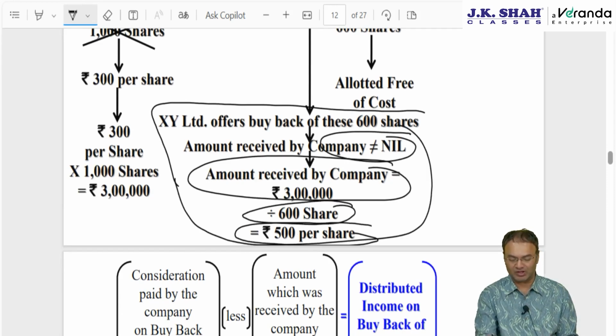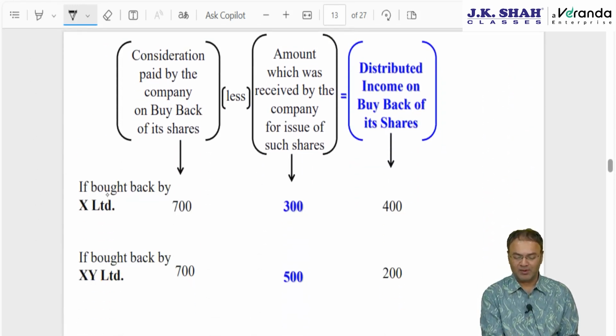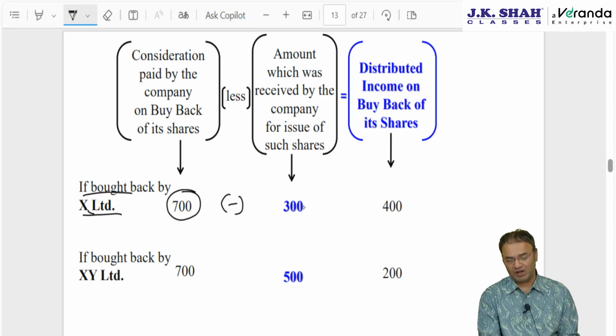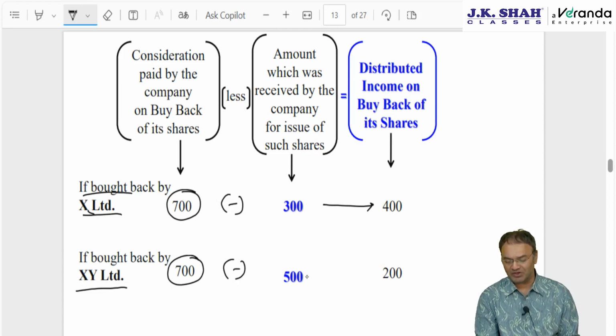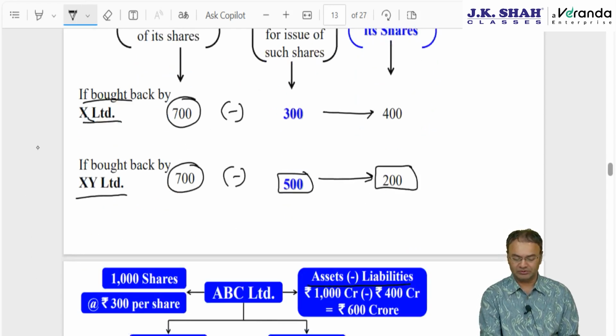So if bought back by X Limited, that is before amalgamation, for 700, then the amount received by the amalgamating company was 300, and the distributed income will be 400. If bought back by the amalgamated company XY Limited for 700, then they would be deemed to have received 500 rupees per share and not 0. Accordingly, the distributed income will be 200 per share.